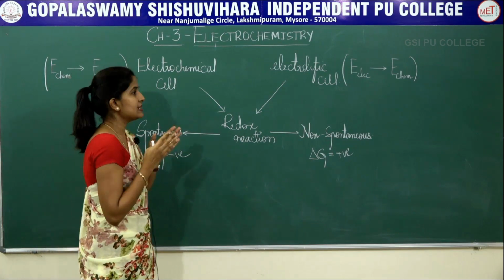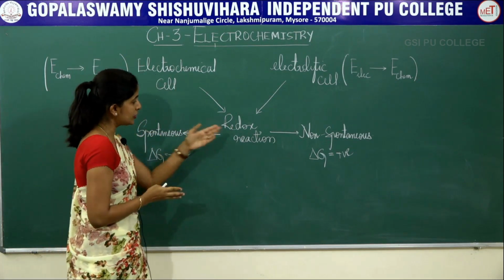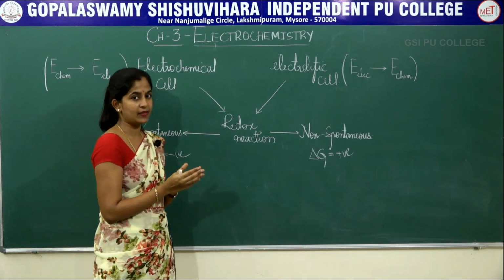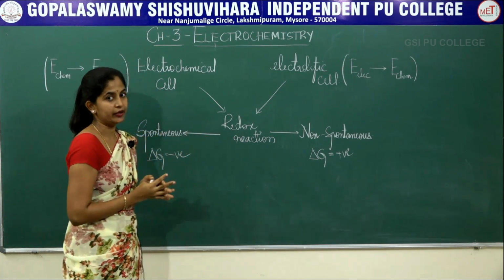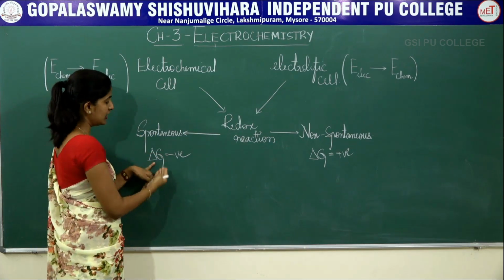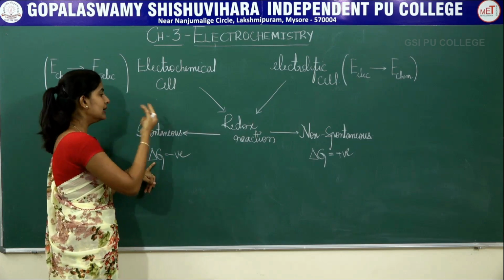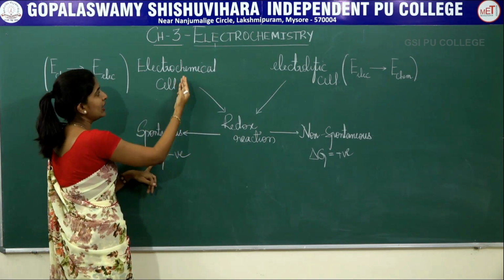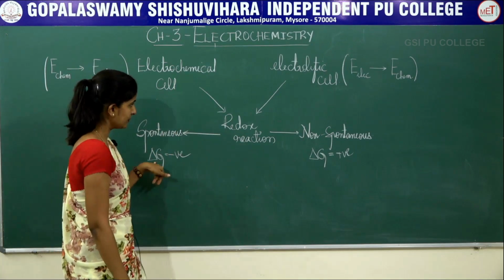Summarizing it, it's a cell, a setup which has a redox reaction happening in it, which is spontaneous in nature, which produces some energy which is converted into electrical energy. And we can also see that delta G, that is your change in Gibbs free energy, for spontaneous reactions is negative. Such redox reactions are happening in these electrochemical cells.